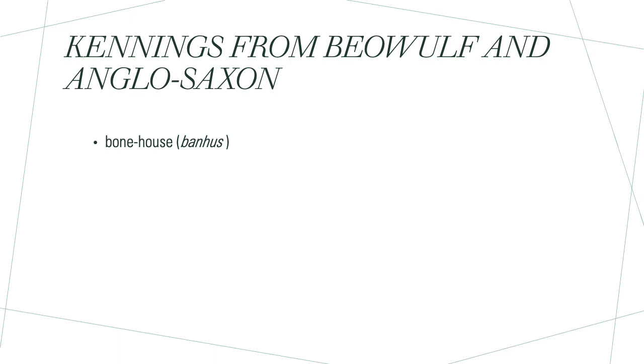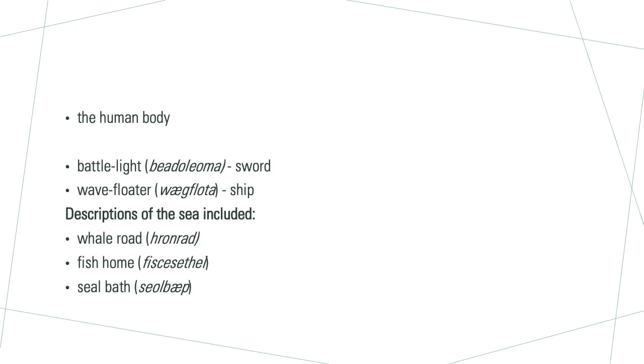So if you had to work out what a bone house was, if you had to think, well, what would a house of bones be? It's not too big a leap to realise that this is talking about the human body. Bone house, the human body. It's a house for bones.